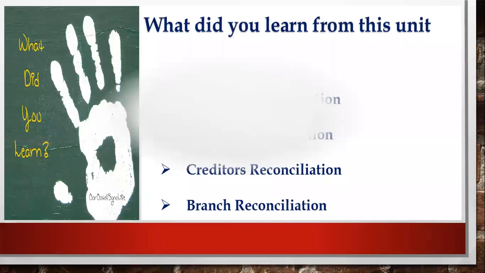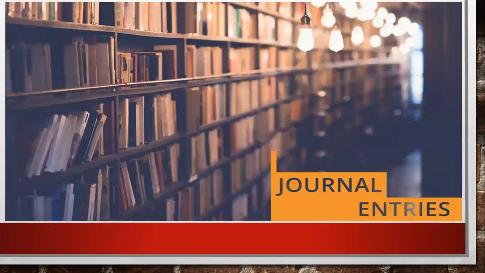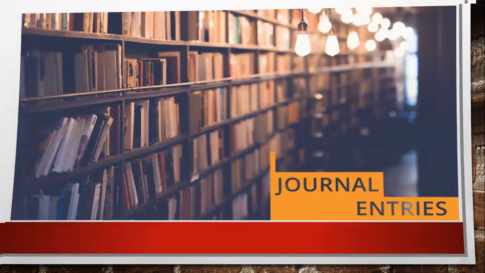So in this chapter, you have learned about account reconciliation, what is debtor reconciliation, creditor reconciliation, and branch reconciliation. Okay. So next topic we will go to, that is account journal entry. This is the advanced journal entry we have to solve. But before we start the advanced journal entry, I just want to ask you the basic journal entry. Just pass the entry fast.